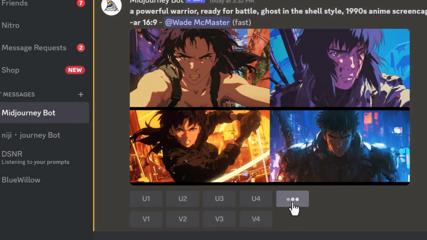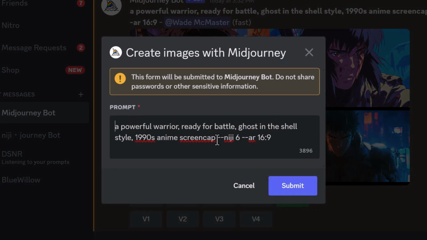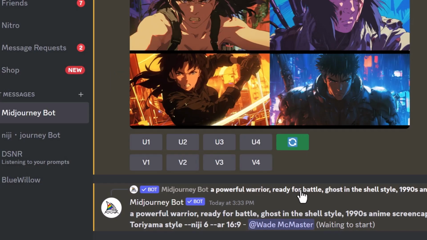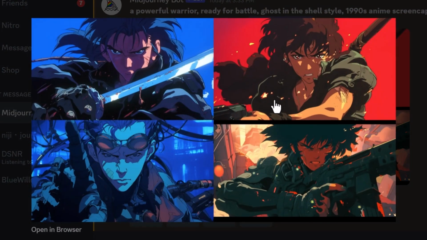But what if we decide we want something more unique, and this time we add something else in there, like Akira Toriyama style, submit. Akira Toriyama being the Dragon Ball Z artist. So you can see how things then start to change a little bit more. But what we got here is kind of a little bit more of the old cyberpunk sort of 90s style.